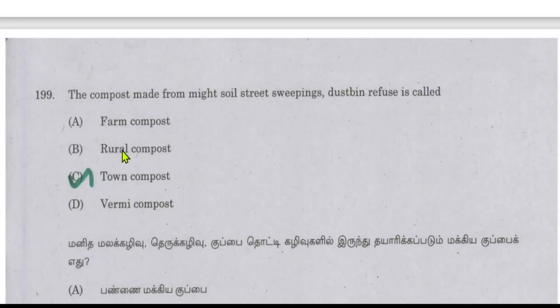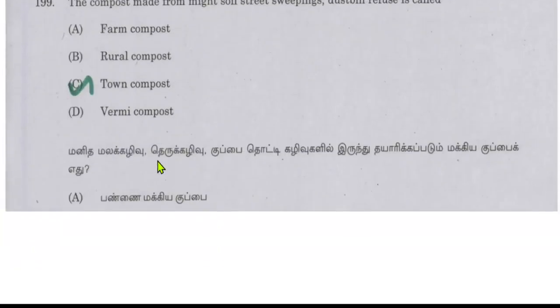Rural compost is from the residues we get from rural villages, cow dung and all these things. Farm compost includes poultry manure and the residues of previous season crops, which we dump together to prepare farm compost.